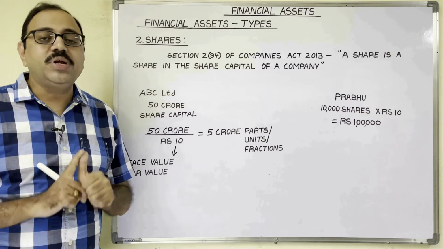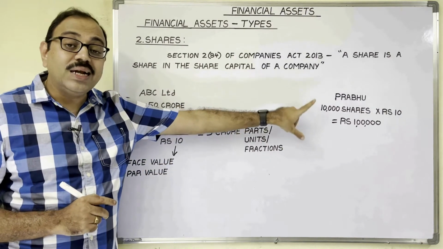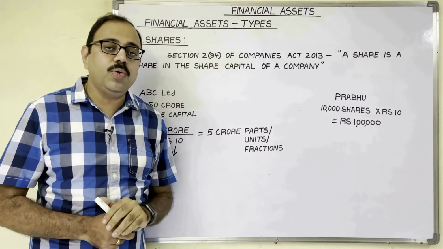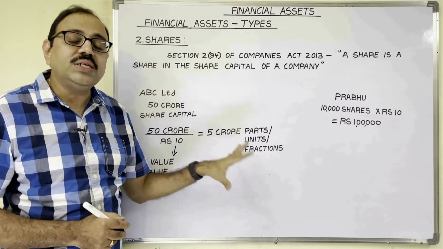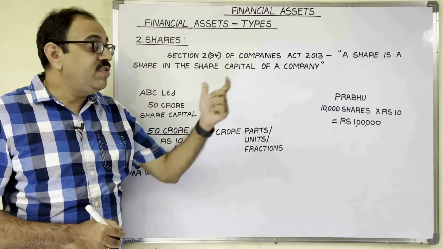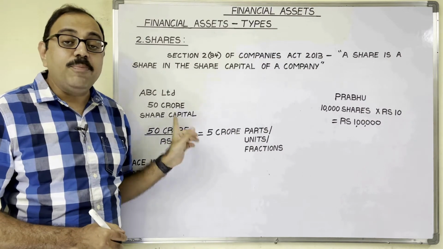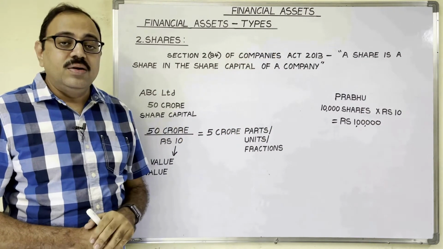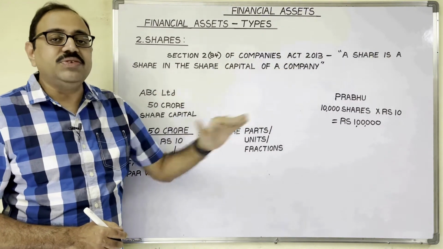Equity shares are common shares. In case of equity shares, equity shareholders' dividend fluctuates. So when the company is selling shares to Prabhu, the company doesn't mention any dividend percentage on the share document. The dividend payable to Prabhu depends on the profitability. If the company gets more profits, Prabhu may get more dividend. If the company gets less profit, Prabhu may be paid less dividend.